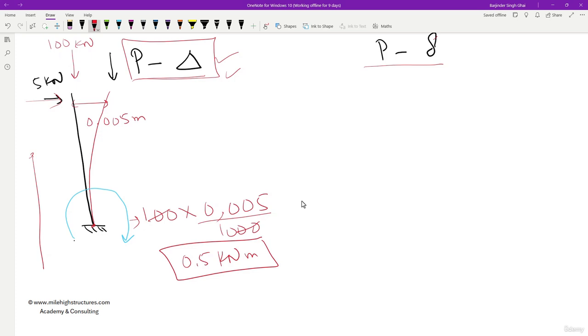So the basic concept of P small delta analysis is that, let us say this is the steel column. In many of the cases, it is not practical that there shall be 100% straightness in this particular column.